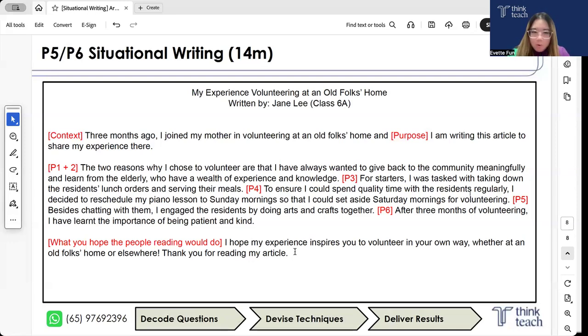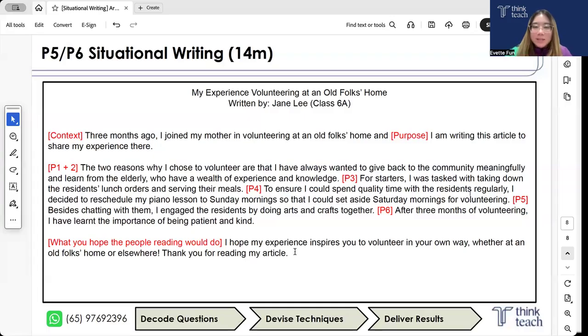So same over here. Writing a call to action is not very difficult. You just need to refer back to your purpose and ask yourself, why exactly am I writing this? Are you writing this article to show that you are such a kind person, such an important pillar of society? No, that's not the purpose.